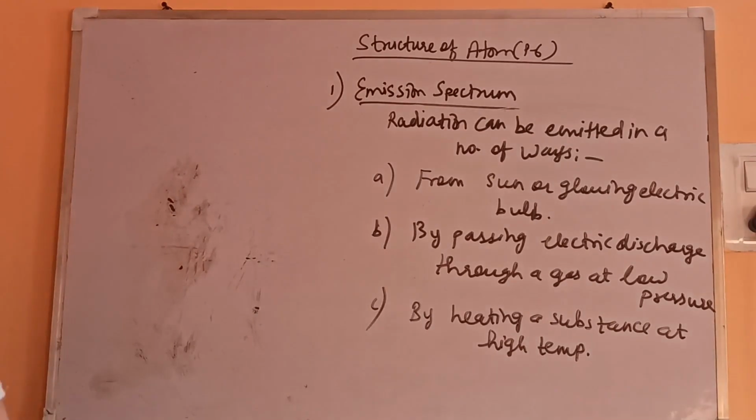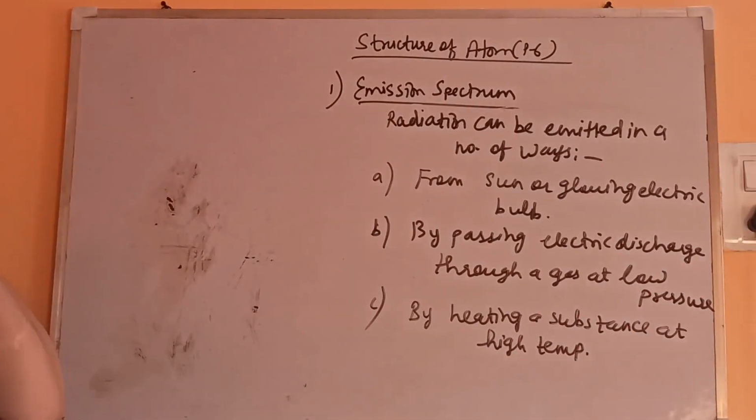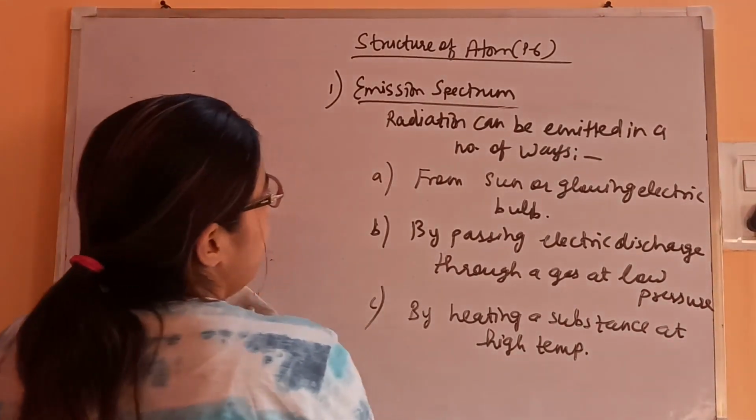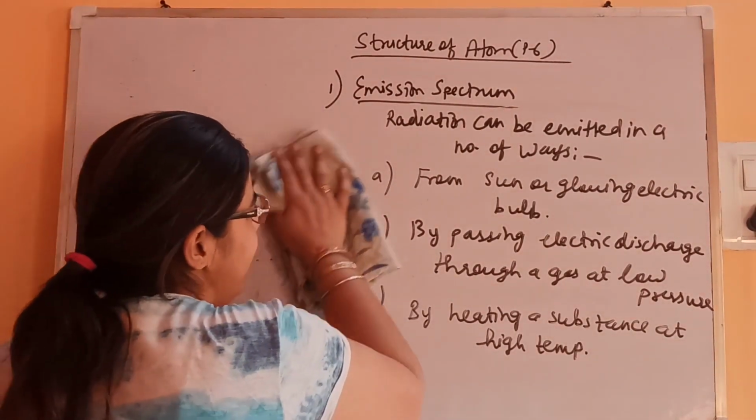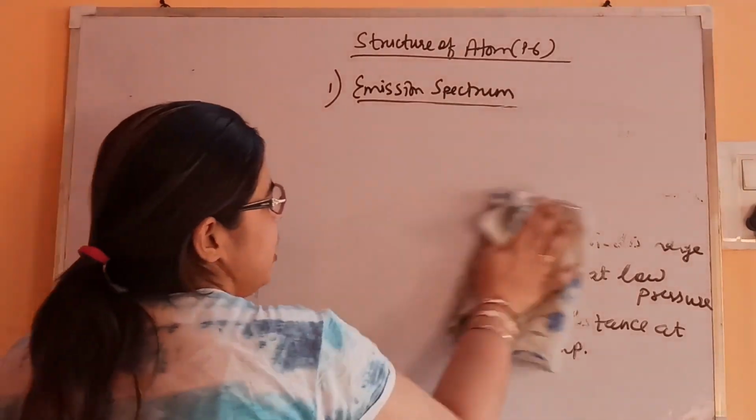So these are the different sources of radiations. Any one source can be helpful in obtaining the emission spectrum. Now let's see its part.